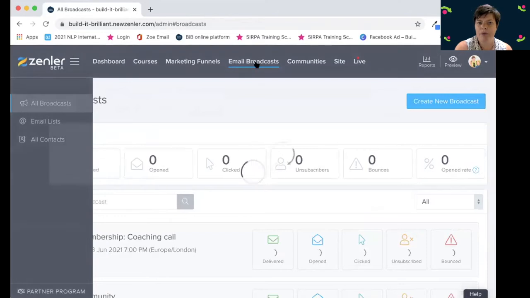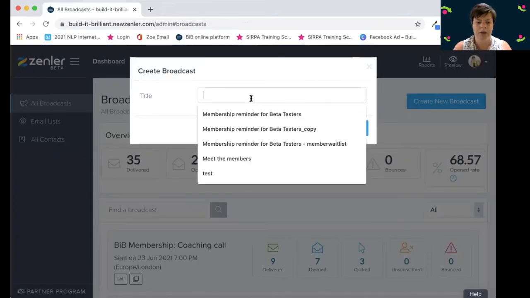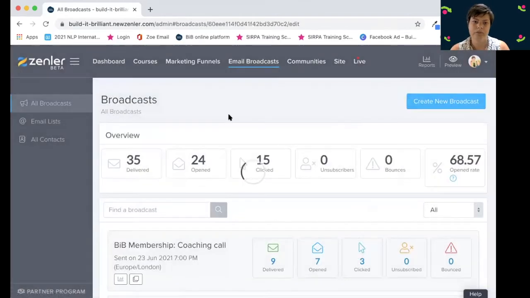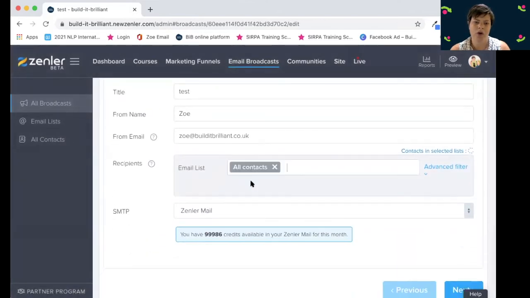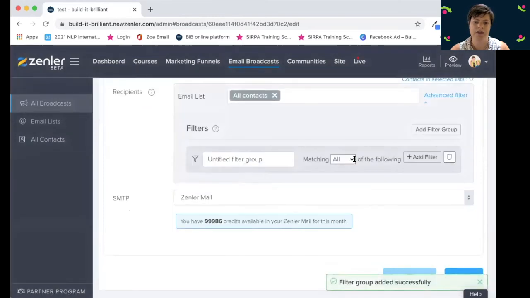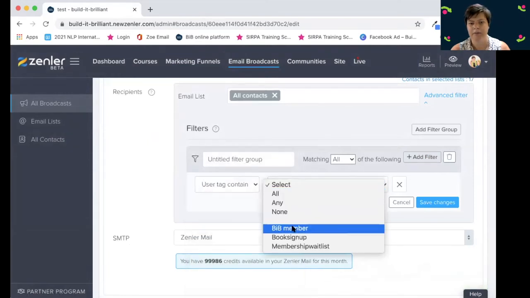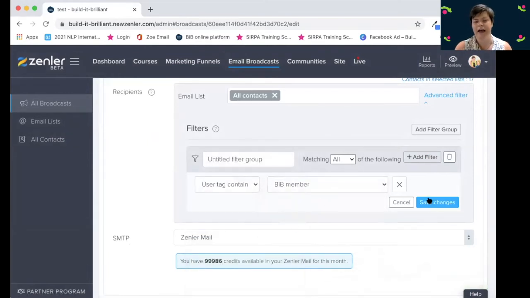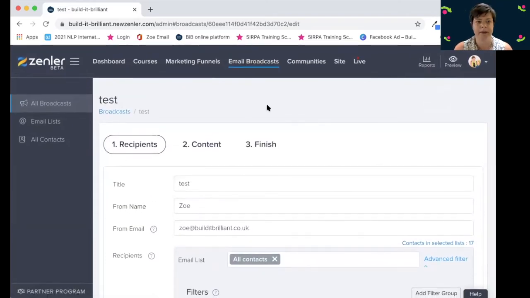In here, we also have email broadcasts for New Zenler. So you can send an email to all of your students, and that's where tags comes in really useful, because depending on what you have tagged them, you can then send them a broadcast. I'll do an example. So in here, I've got an all contacts, and then if you do an add advanced filters, add a filter group, and you would say their tag is user tag contains BiB member. So I can then save that, and then that email will go to all of my members. So you can do one-off kind of email broadcasts about up and coming events or things like that if you wanted to.